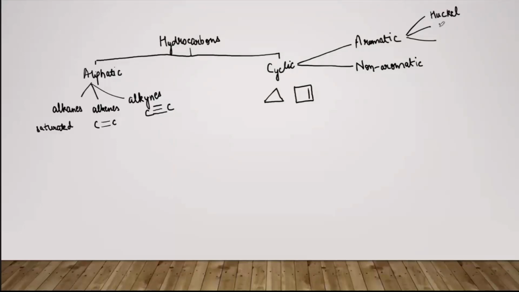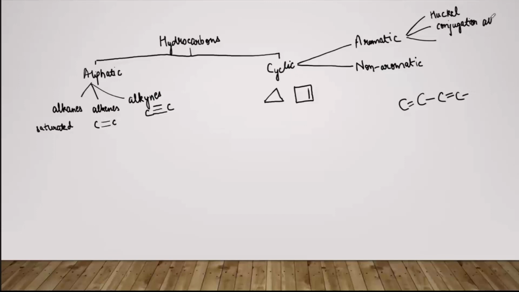The second rule says there must be conjugation. In simple terms, you can say the electrons must be free and can move from one place to the other. Now how do we identify this? The simplest way is that the double bonds are alternate, like this: one double bond, then one single bond, then one double bond, then one single bond. This is the structure with alternate double bonds between the carbon atoms. Then we say that the pi electrons are in conjugation, and conjugation all over the ring.